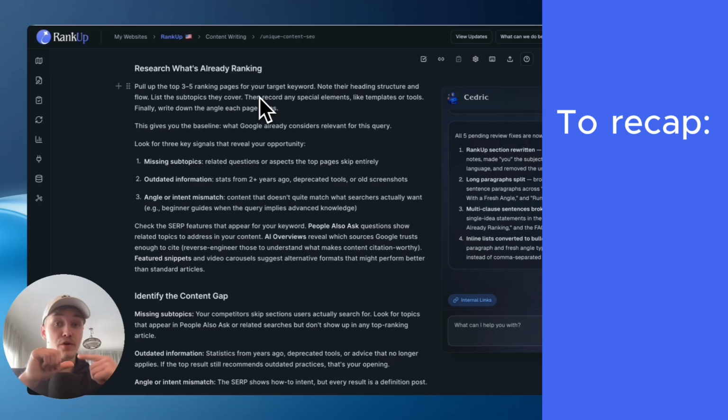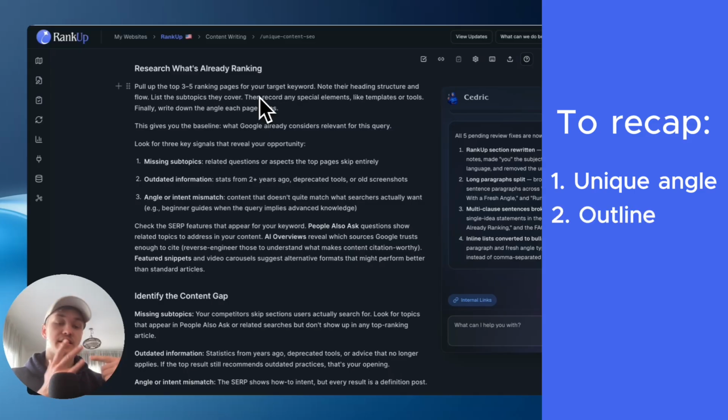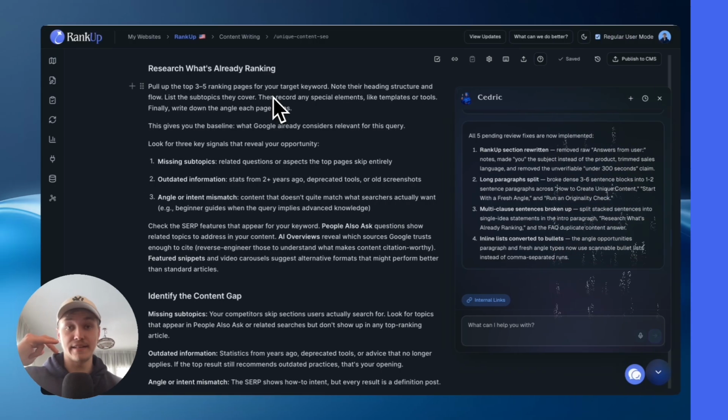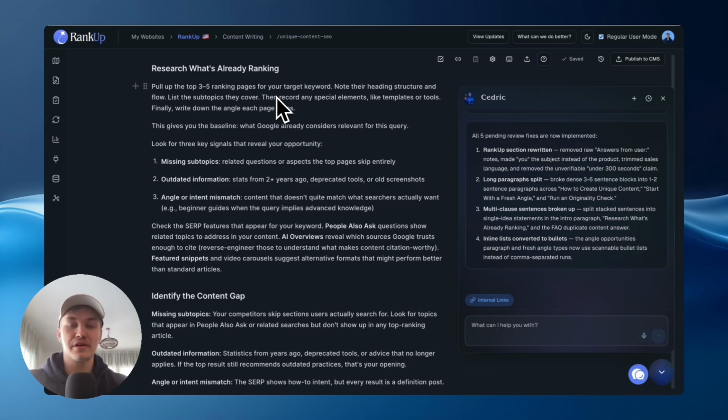First, you pick a topic from your content plan. Then you start the writing workflow. First is the unique angle, then it's the content outline, then it's the content blueprint, and then it's actually writing the content, right? And finally, what you can also do, if needed, is review the content. So make sure it's following the SEO content writing rules, your style guides, your creative brief, and also the SEO content-wide guidelines. Pretty much, those are all the steps. That's how you can create unique search optimized content super fast with RankUp's AI agents.